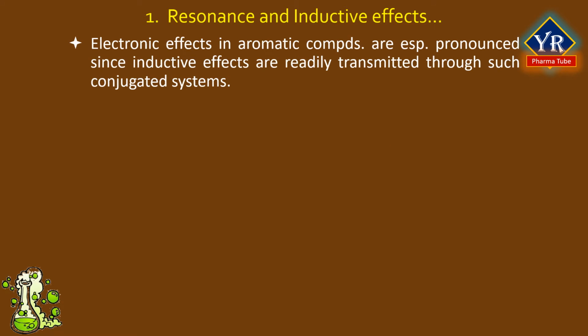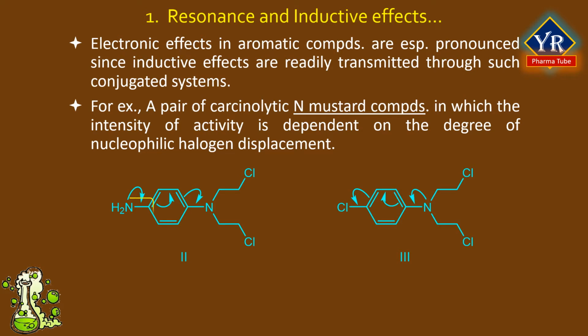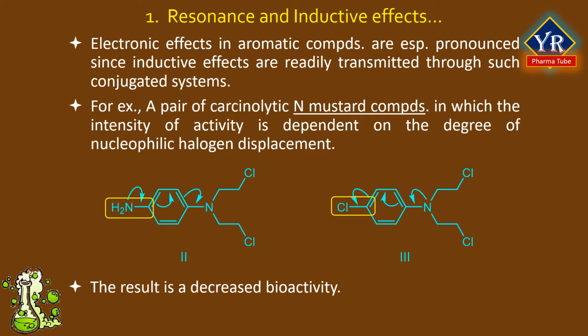It stands to reason that differences in bioactivity would also occur. Electronic effects in compounds containing aromatic rings are especially pronounced since inductive effects are readily transmitted through such conjugated systems. An interesting example is found in a pair of carcinolytic nitrogen mustard compounds in which the intensity of activity is dependent on the degree of nucleophilic halogen displacement. In structure 2, the para-amino group pushes electrons into the system, resulting in facile chlorine displacement by a nucleophilic species it encounters in a biological environment, therefore exhibiting a cytotoxic effect.